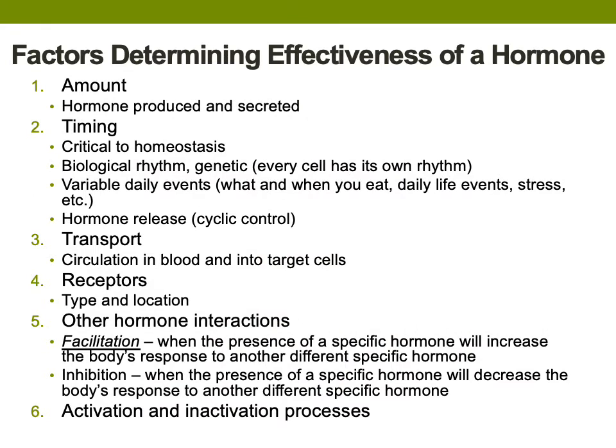One of the factors that determine the effectiveness of a hormone is the amount of the hormone produced and released. There are some pathological conditions we will cover in this course that are a direct result of abnormal amounts of certain hormones being released. Some conditions are a result of too much hormone being released, and some are a result of too little hormone being released.